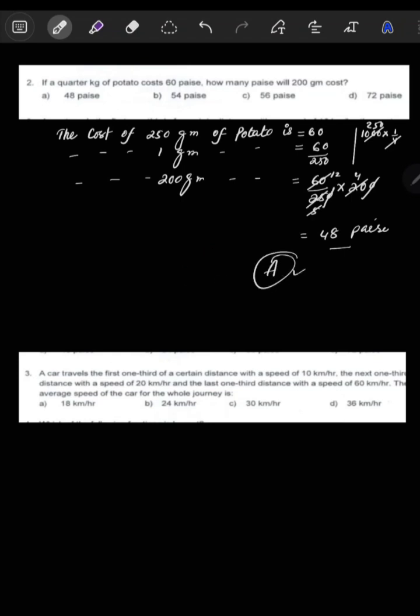Now next, question number 3. They ask: a car travels the first 1/3 of a certain distance with a speed of 10 km per hour, the next 1/3 distance with a speed of 20 km per hour, and the last 1/3 distance with a speed of 60 km per hour. Then the average speed of the car for the whole journey is how much? You have to find it.